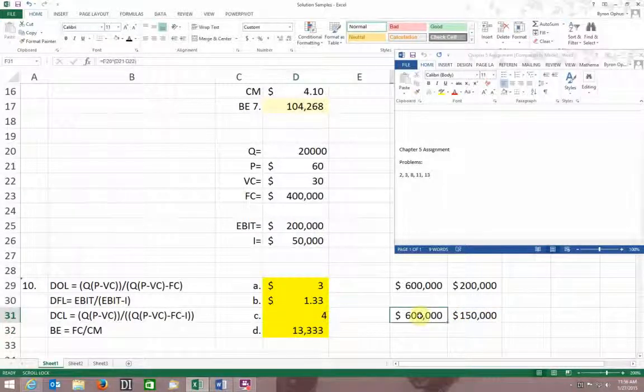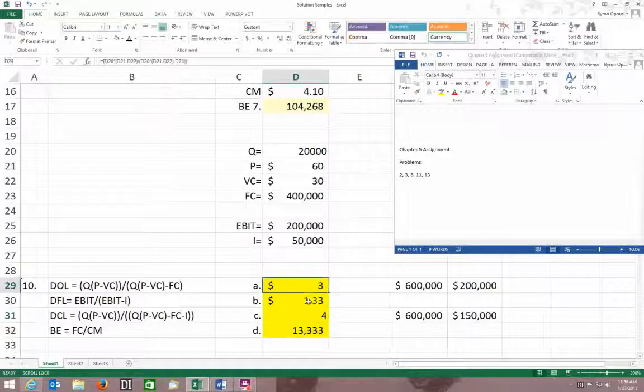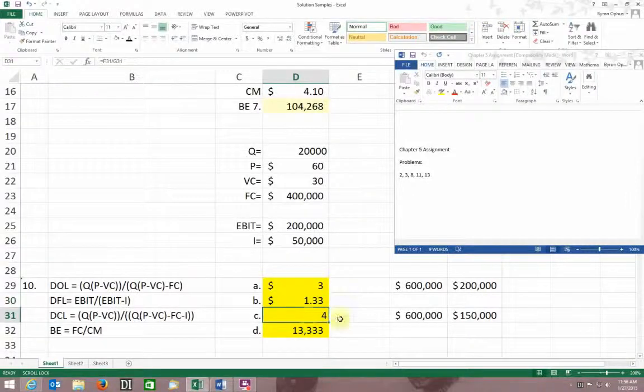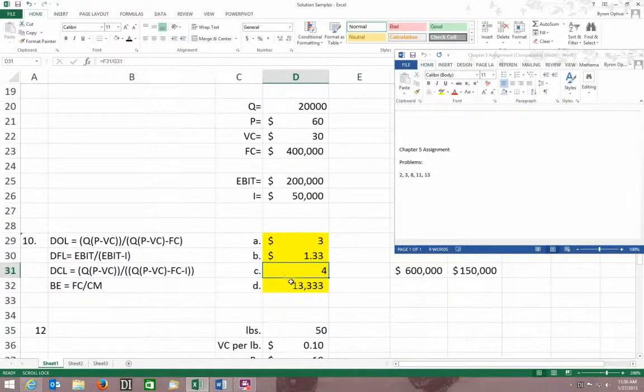So 600,000 divided by 150,000, which is 600,000 minus 400,000 minus 50,000, gives me an answer of 4. And you know how to check that it's right? Because it's also equal to this times this. Makes it a lot simpler.